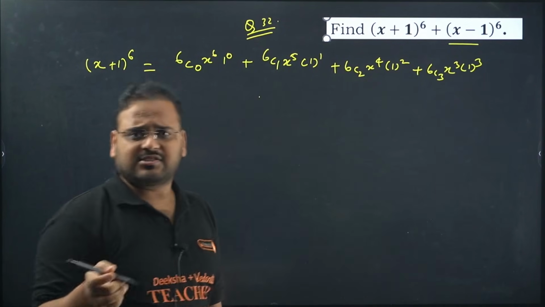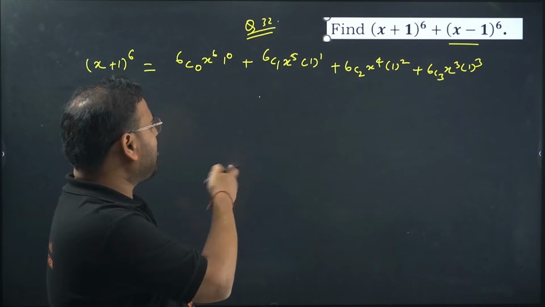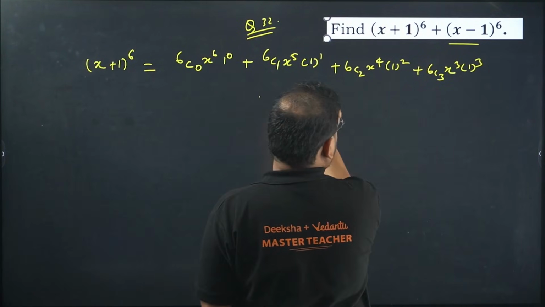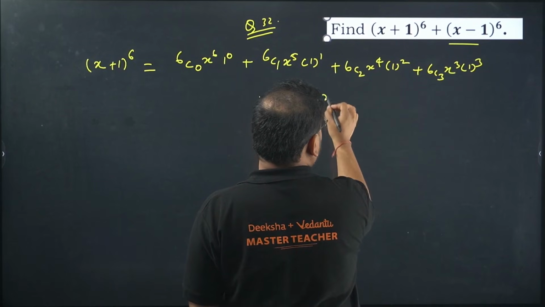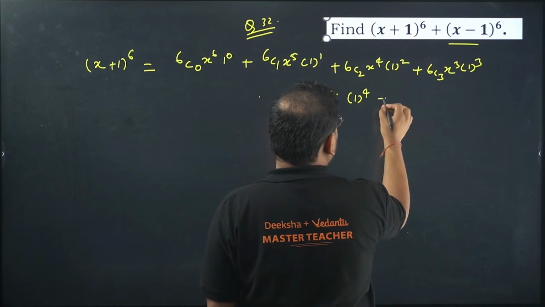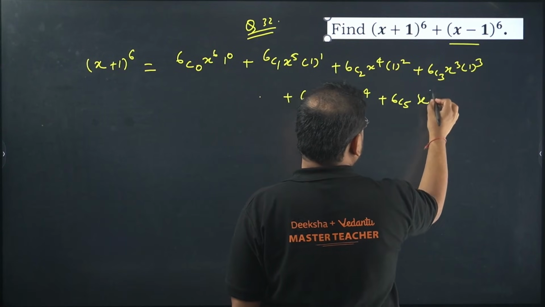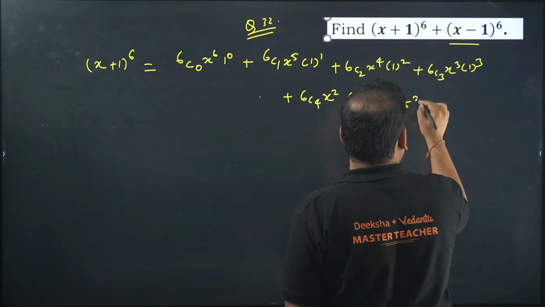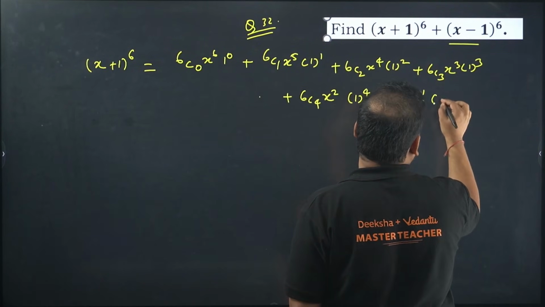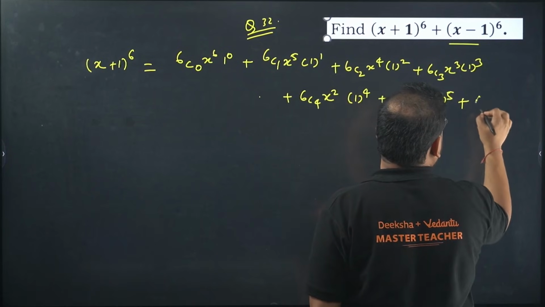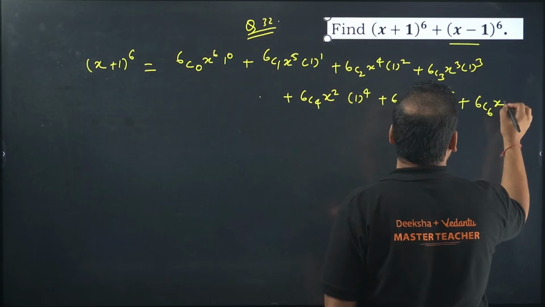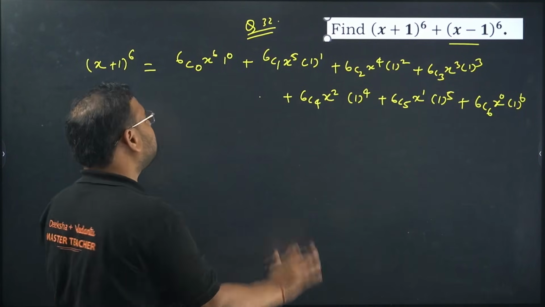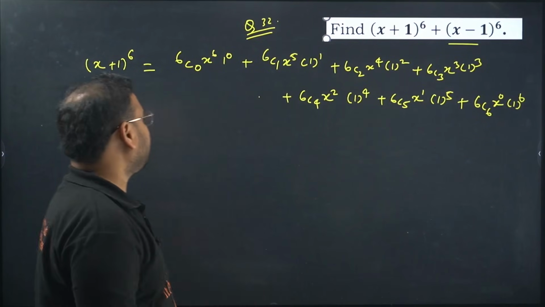If you can solve it faster than me, let me know in the comment section. Okay, next we go with 6C4, x square, 1 power 4, then 6C5, x, my bad. So don't rush the writing steps. Maybe you can when you're in a hurry, but I suggest you not rush it, otherwise you might make mistakes the way I did right now. Then 6C6, x power 0 and 1 power 6. This is my expansion of (1 plus x) power 6 or (x plus 1) power 6. Clear? Yes sir.